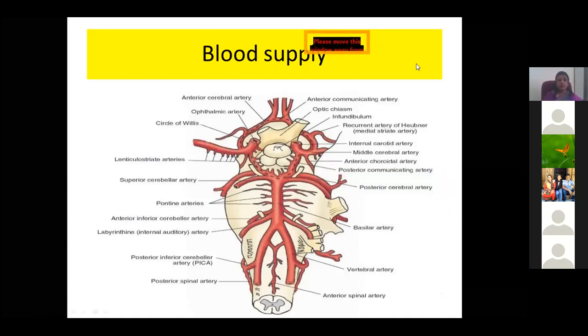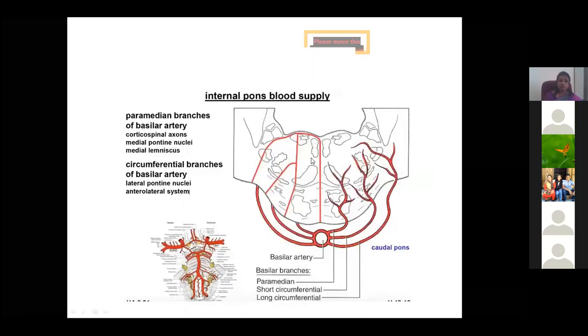Coming to the blood supply. So this is the blood supply of the pons. As I told you, it is mainly from the basilar artery, which gives smaller branches, pontine arteries, and labyrinthine branches to the internal ear. So in detail about the blood supply, the single basilar artery supplies all the nuclei of the pons, the radicular and paramedian branches. It supplies all the